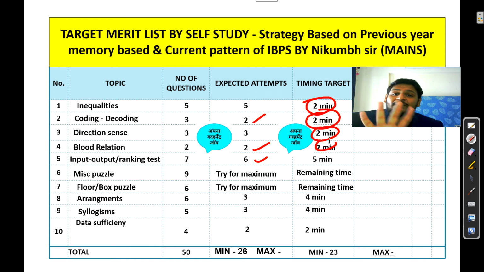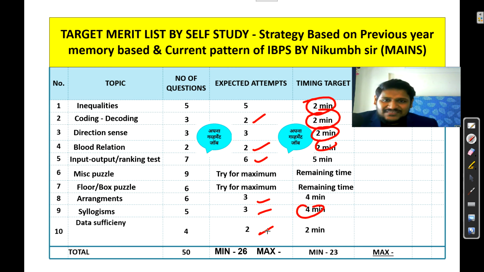Input output ranking, 5 minutes for 6 questions. Arrangement, 3 questions, it may be trickier, that's why 4 minutes maximum. Syllogism again trickier, 4 minutes for 3 questions. Data sufficiency 2 minutes, and within 2 minutes also you can attempt 2 questions. In a minute also you can attempt 2 questions of data sufficiency.